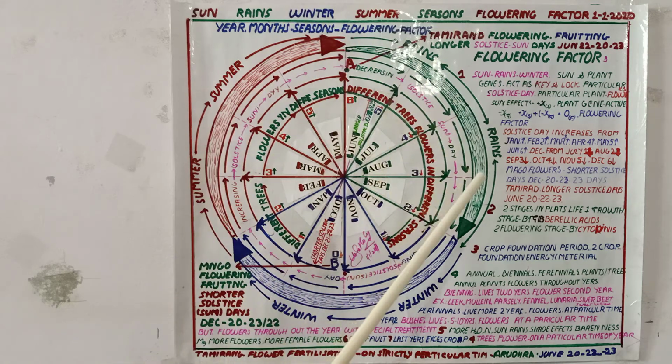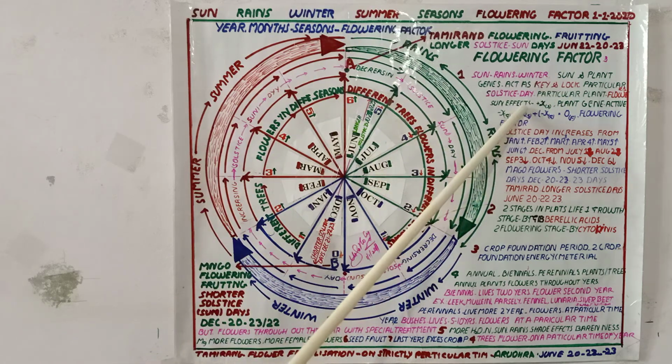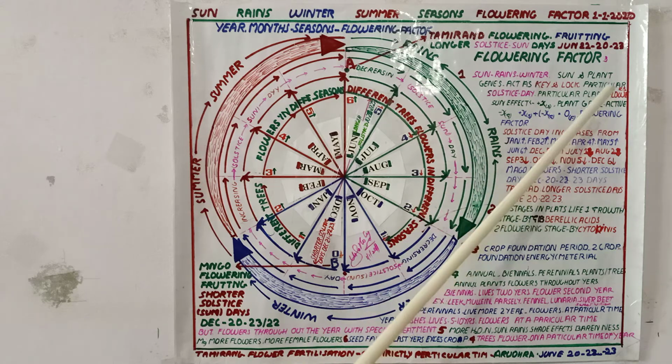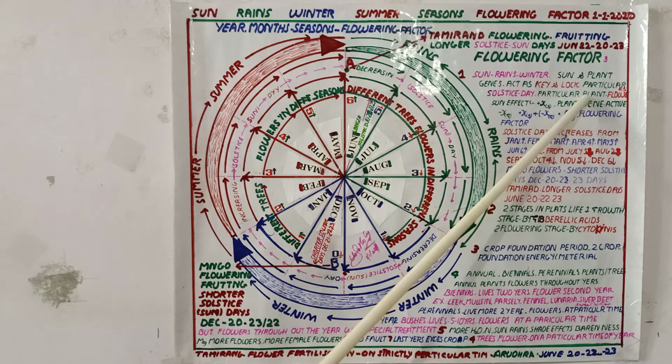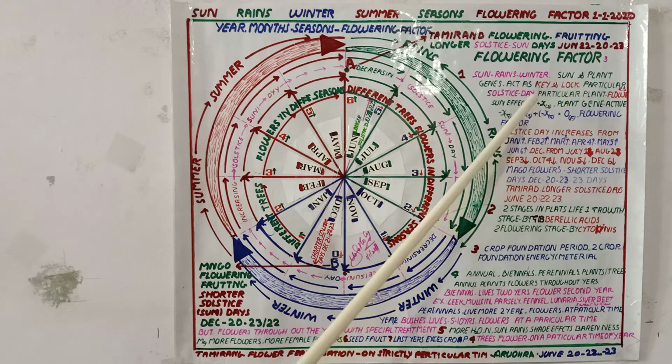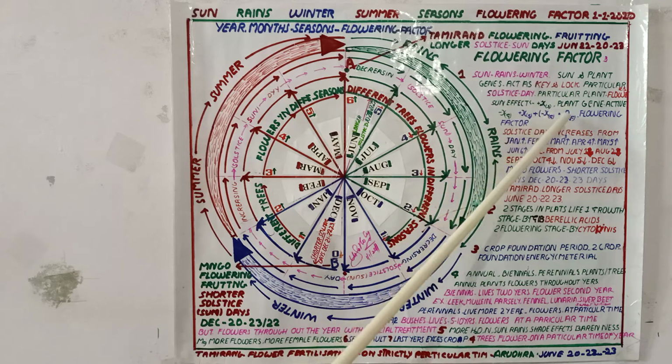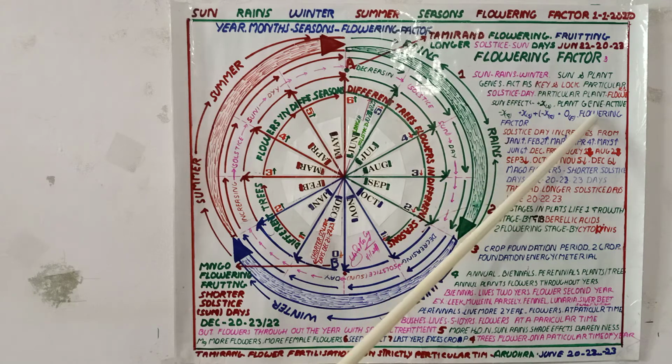For example, if the solar factor of a particular month or season is X, then the genetical factor of that particular flower is minus X. When plus X minus X becomes 0, then flowering takes place in that plant.